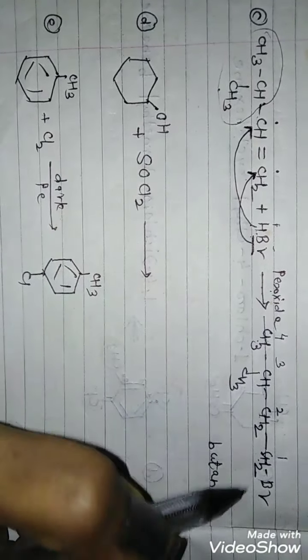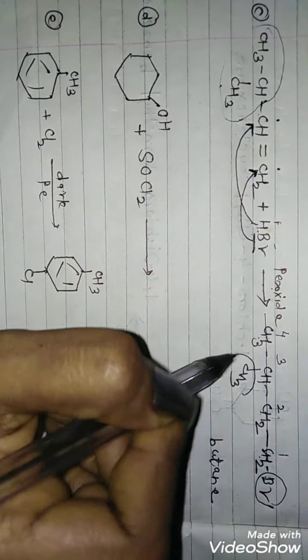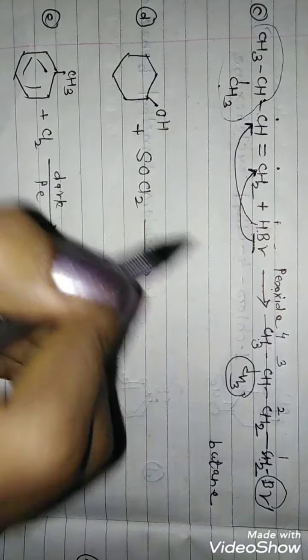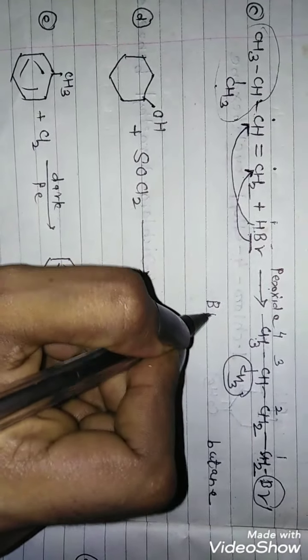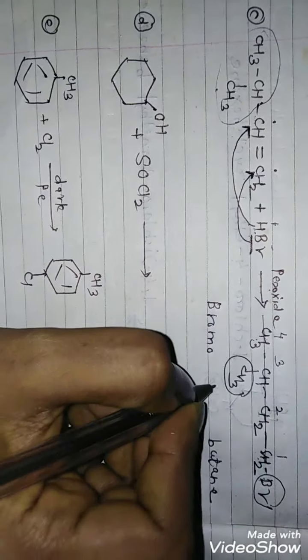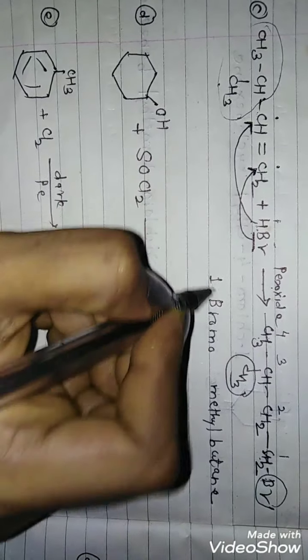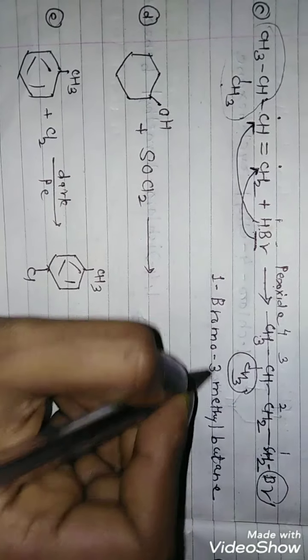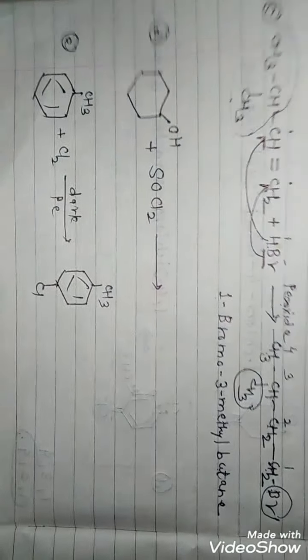So it is the butane on which bromo and methyl, which are not included in the carbon chain, are the substituents. So bromo comes first and then methyl, and the position of bromo is 1 and that of methyl is 3. So name is 1-bromo-3-methylbutane, which is the IUPAC name.